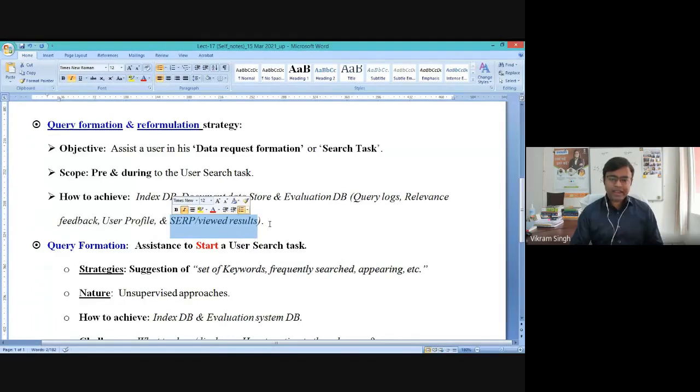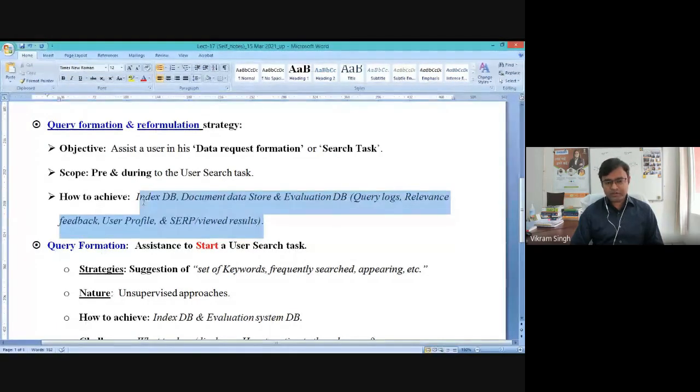So to achieve any sort of query transformation strategy, you need to have these three broad database entities to achieve this support, right? Because it is very contextual that you should be assisting the user by having some finite set of records, right? That will be the most appropriate way of achieving query formation, right?